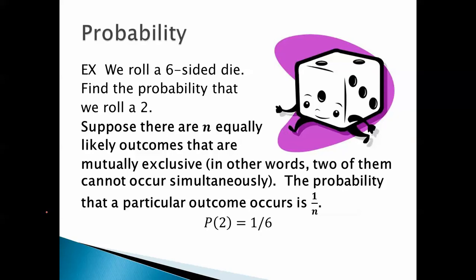So in this case, you have 6 outcomes. They are mutually exclusive. You can't get a 3 and a 4. You just get one of those outcomes. You have 6 equally likely, mutually exclusive outcomes. The probability the particular outcome occurs is 1 over n. In this case, n equals 6, so the probability that one of them occurs is 1/6.